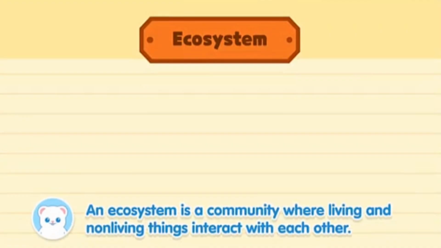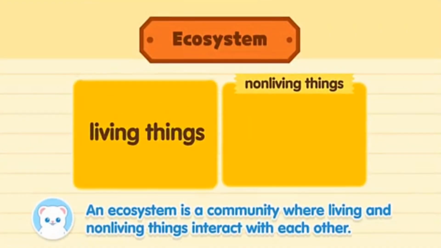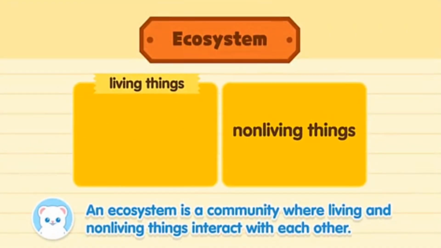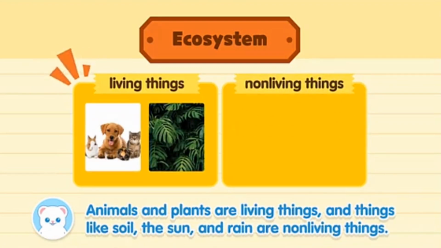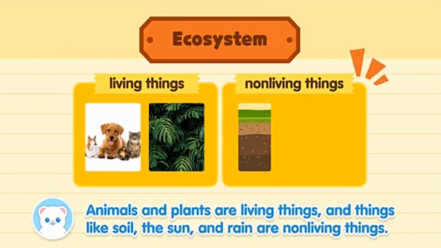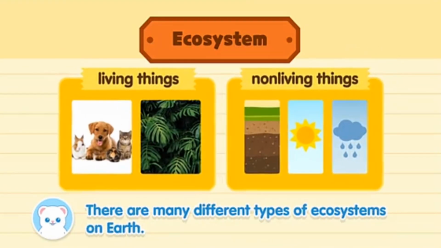An ecosystem is a community where living and non-living things interact with each other. Animals and plants are living things, and things like soil, the sun, and rain are non-living things. There are many different types of ecosystems on Earth.